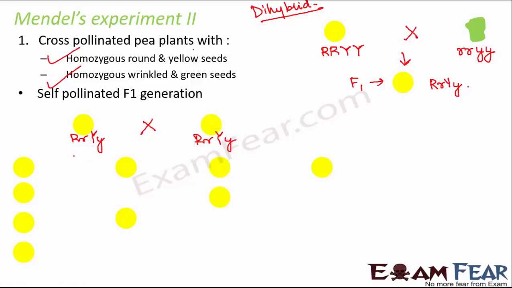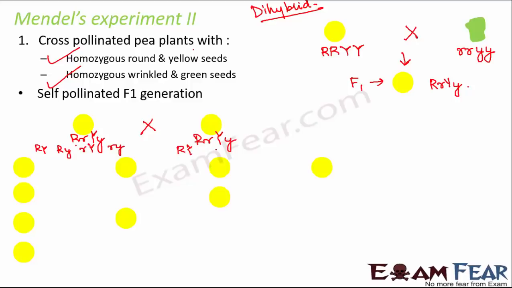From this, various gametes were formed. I'll just show it to you here. From this one, the various gametes that were formed were capital R capital Y, capital R small y, small r capital Y, small r small y. Similarly on this side as well.